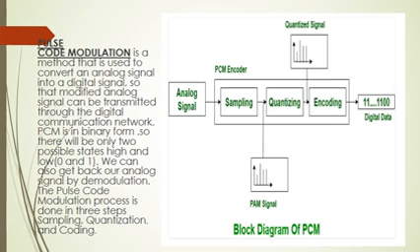In the sampling process, it converts the analog signal, or we can say a continuous time signal, to a discrete time signal. That signal can also be termed as the pulse amplitude modulated signal, because in the pulse amplitude modulated signal, the signal has different amplitudes at various intervals of time.